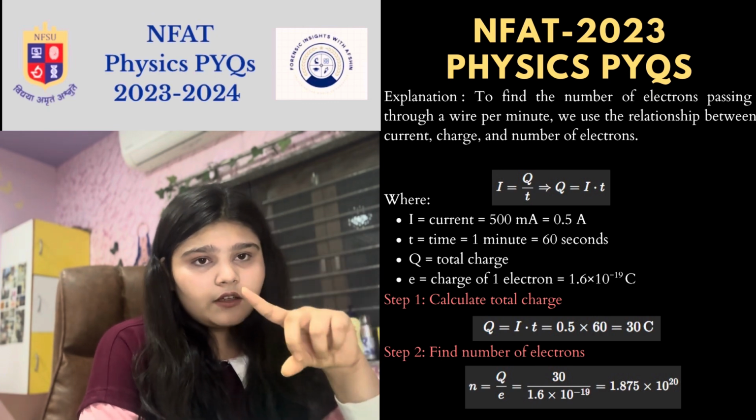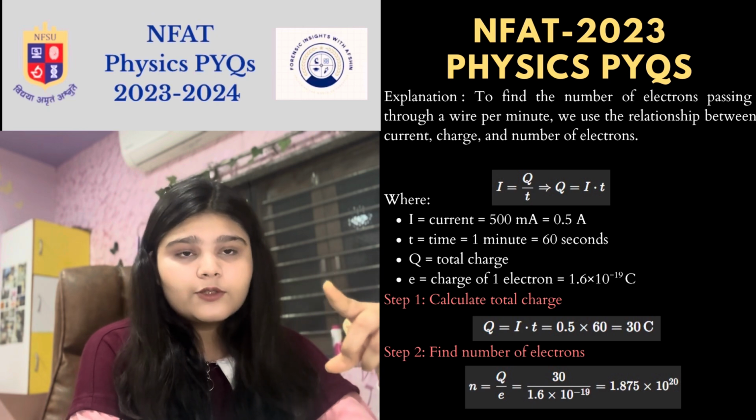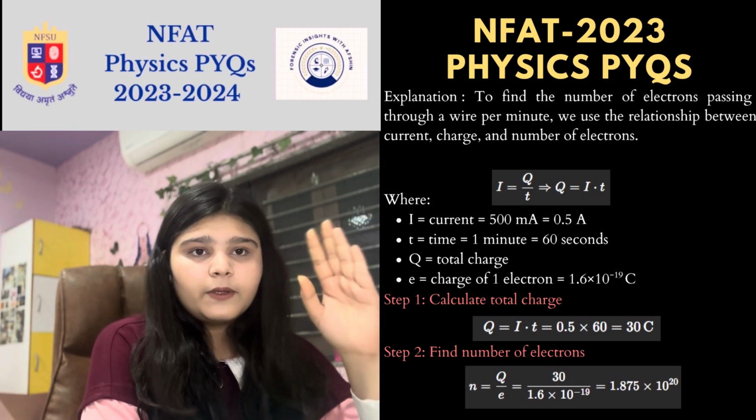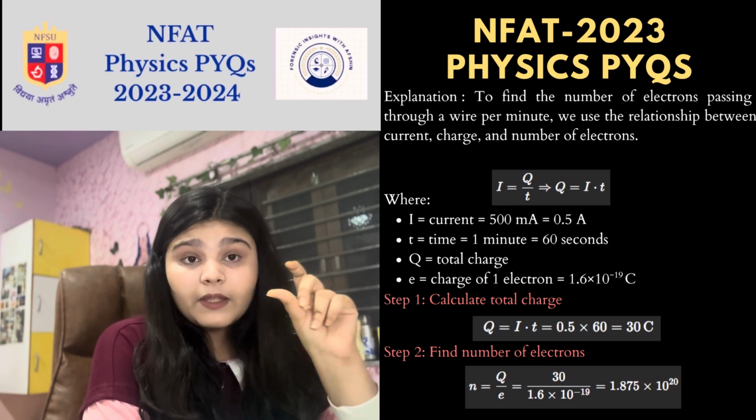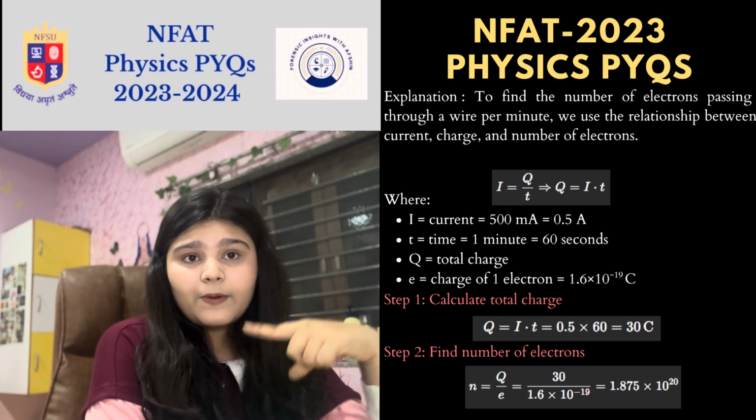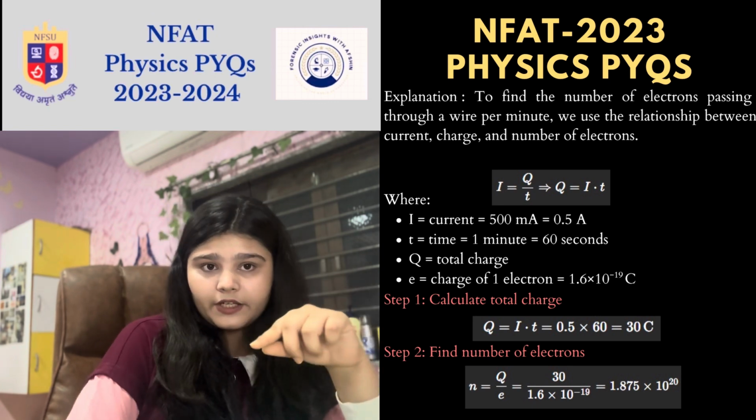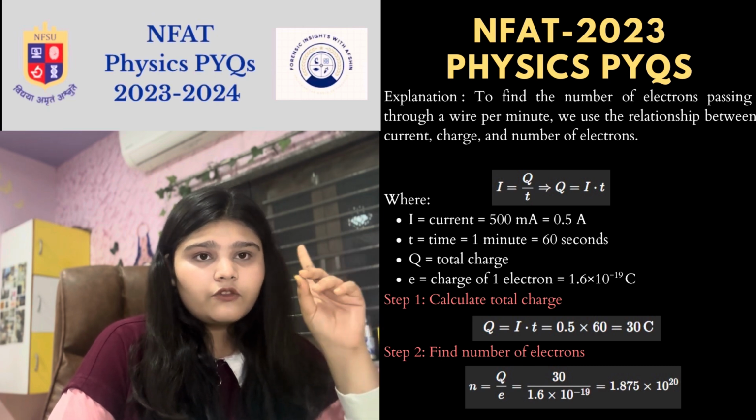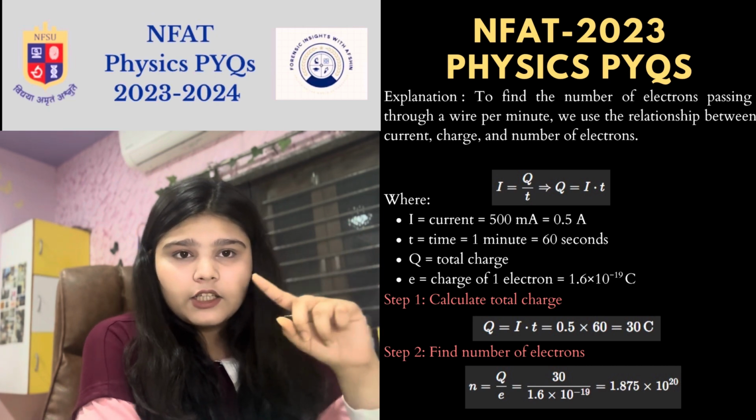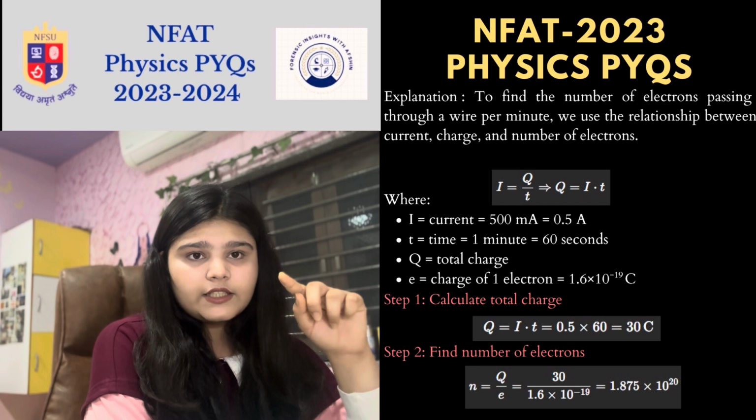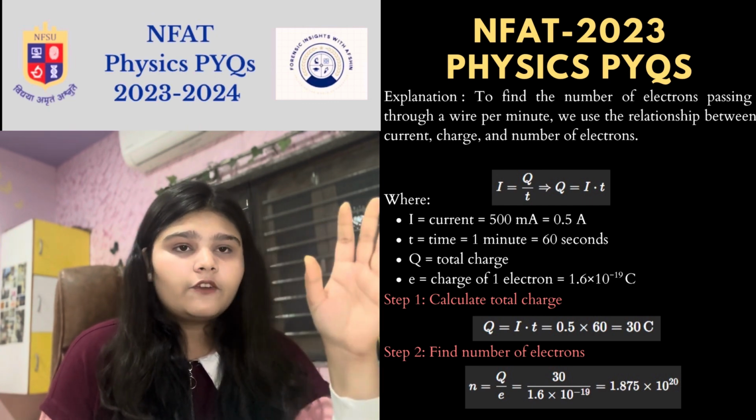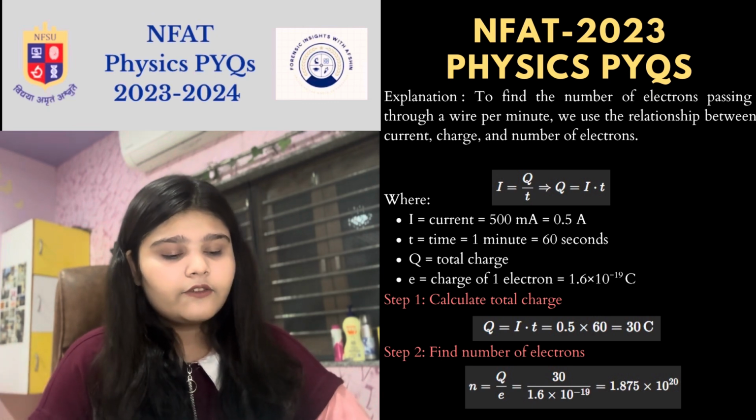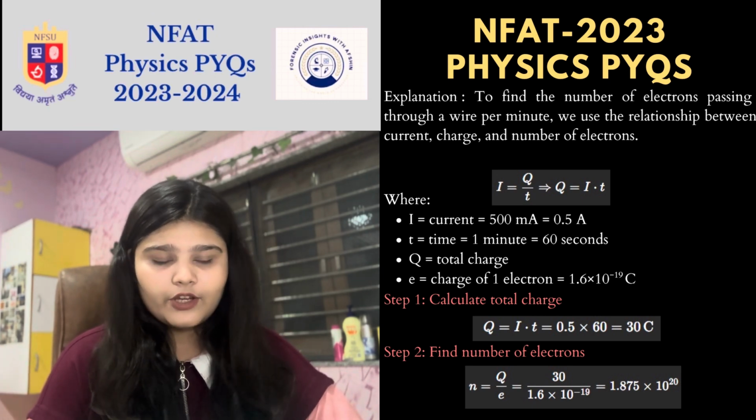So firstly we will calculate that total charge, which is Q equals to I into T, which is 0.5 ampere into 60, so that will be 30 coulomb. Now the main question is to find the number of electrons which are passing through the wire per minute. So that will be N equals to total charge by charge of 1 electron. We found 30 coulomb, so 30 by 1.6 into 10 to the minus 19. So that will be 1.875 into 10 to the 20. So option A, like 1, is the correct answer for this question.